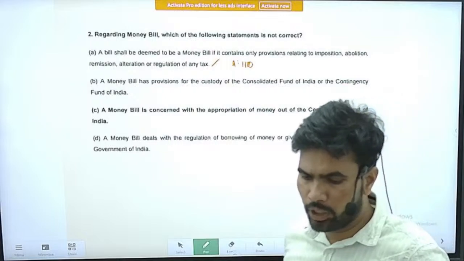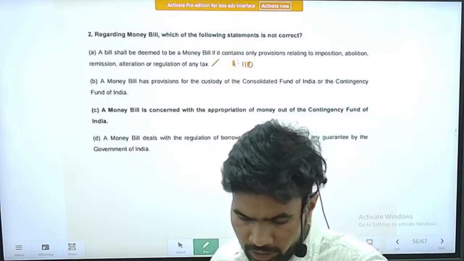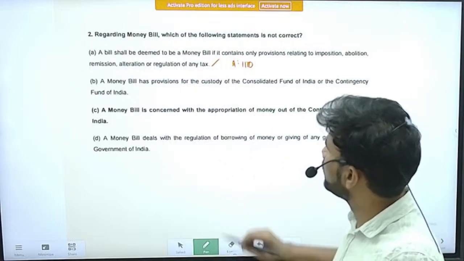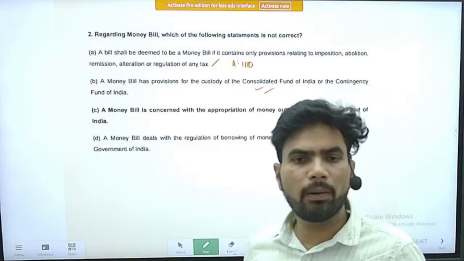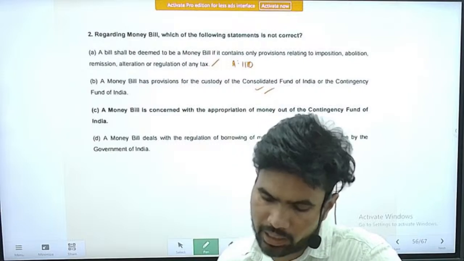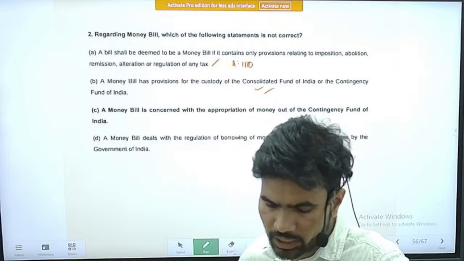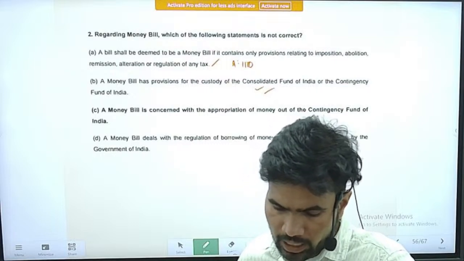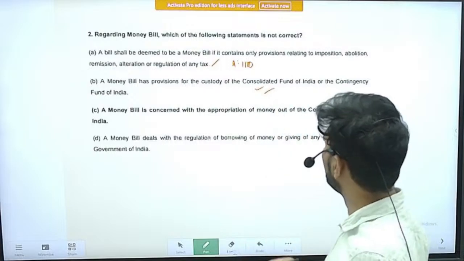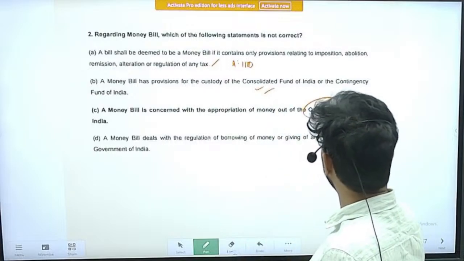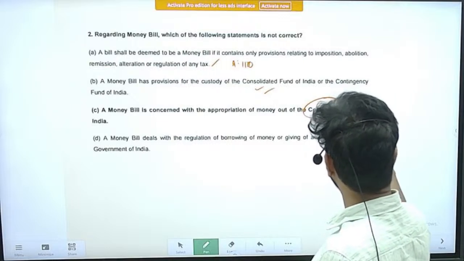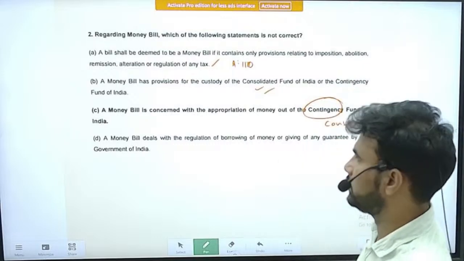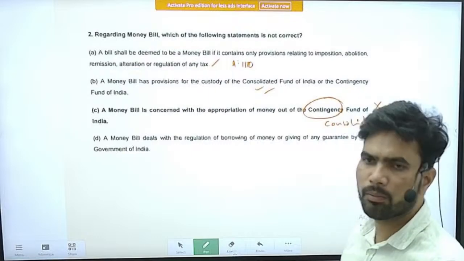Option B, a money bill has provisions for the custody of the Consolidated Fund of India or the Contingency Fund of India. Yes, this is also a correct statement. Issues are completely pertaining to the Consolidated Fund of India or Contingency Fund of India. Option C, a money bill is concerned with the appropriation of monies out of the Contingency Fund of India. So it is not the Contingency Fund of India, it is the Consolidated Fund of India. So the examiner has tried to trick you with a jumble of words.